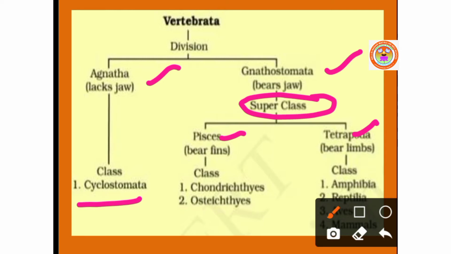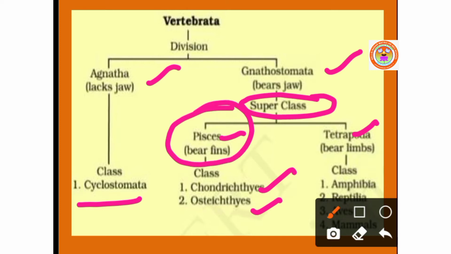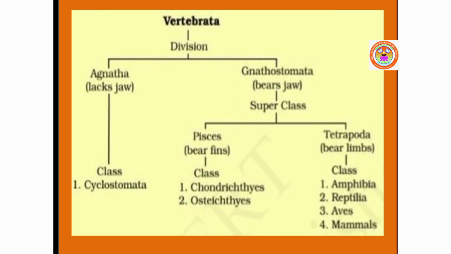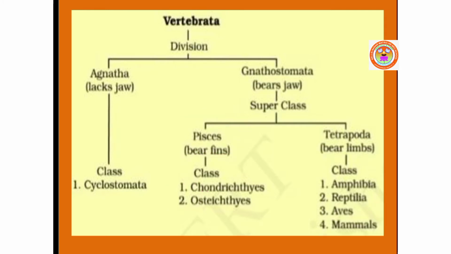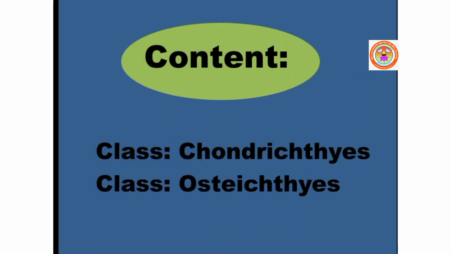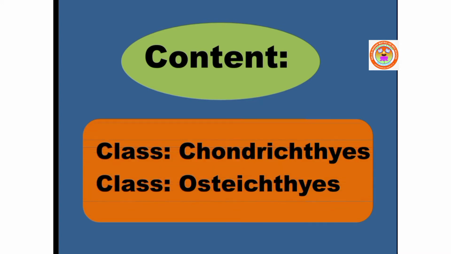Today in this class we are going to learn only about the two classes such as Chondrichthyes and Osteichthyes, which come under the superclass Pisces. You got it? The superclass Pisces consists of two classes such as Chondrichthyes and Osteichthyes. Now let us see the characteristic features of the class Chondrichthyes and Osteichthyes.